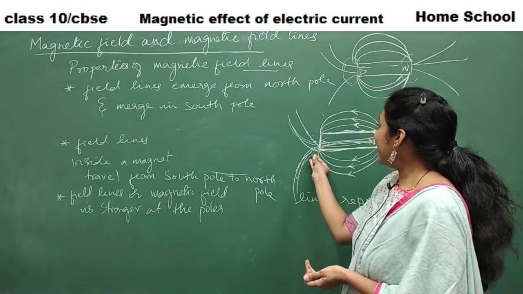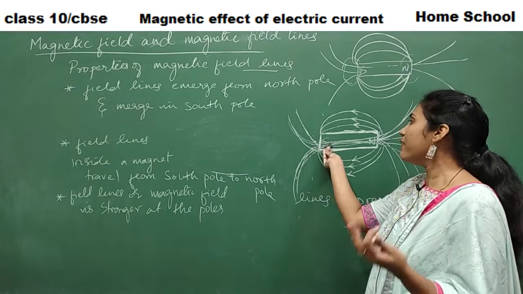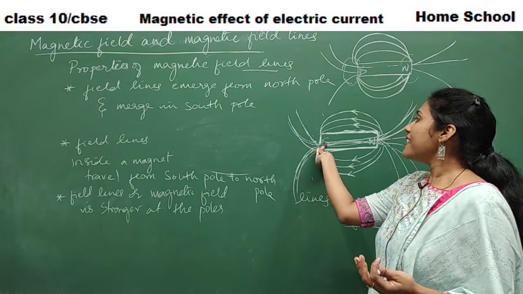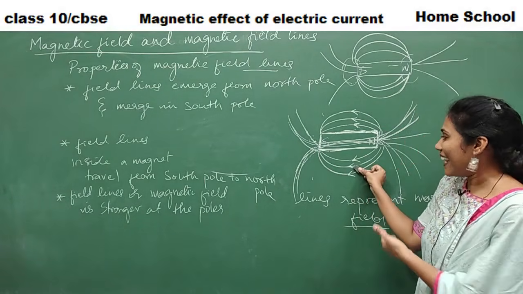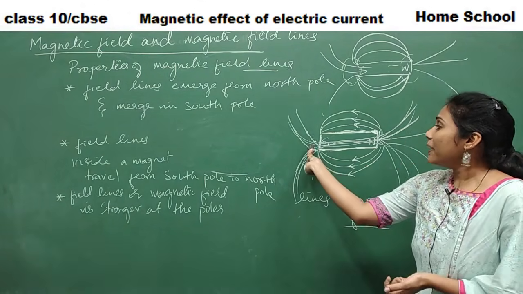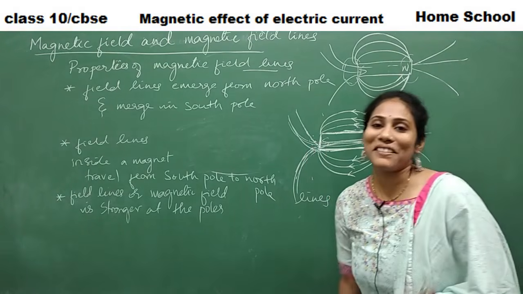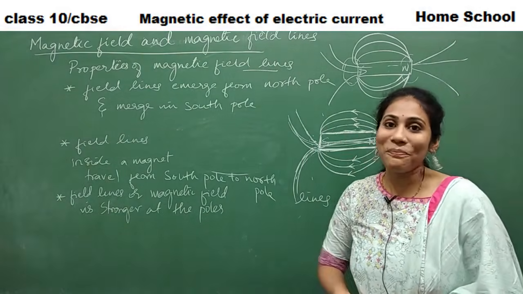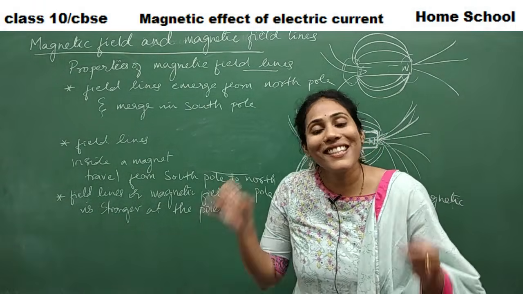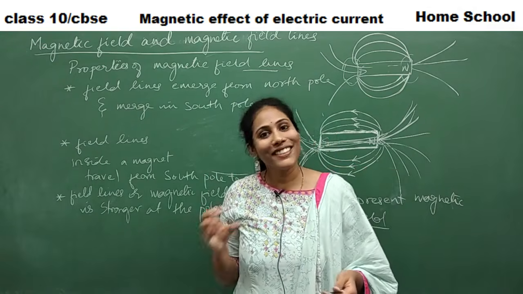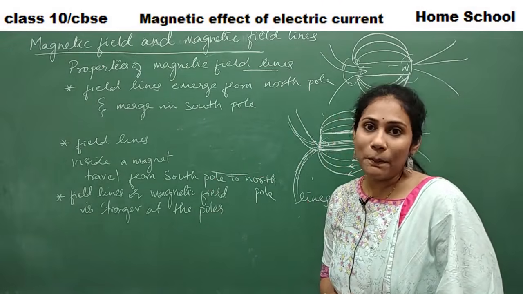The moment I keep a magnet at the pole, very quickly this particular object gets attracted to the magnet. If I keep a magnet here, attraction would be there, but not too much. But if I keep the object here, you would observe a sudden, quick attraction. Why? Because near the poles, the magnetic field strength is highest. Clear? Fine. So this is the third important property.